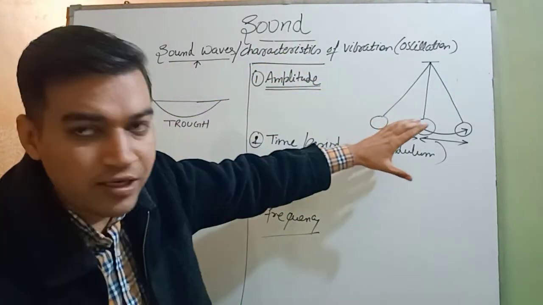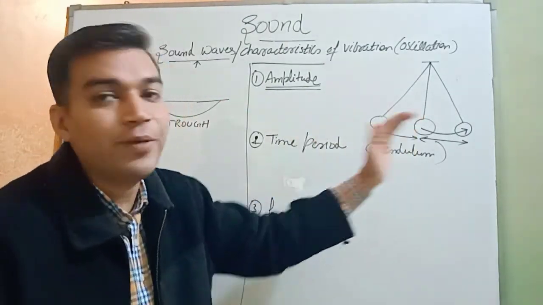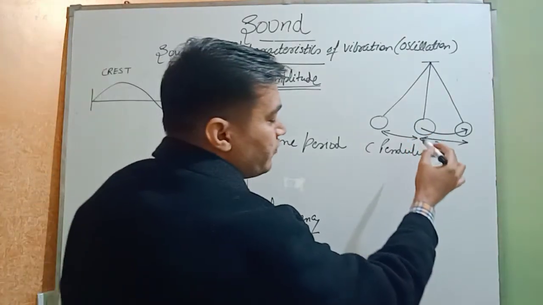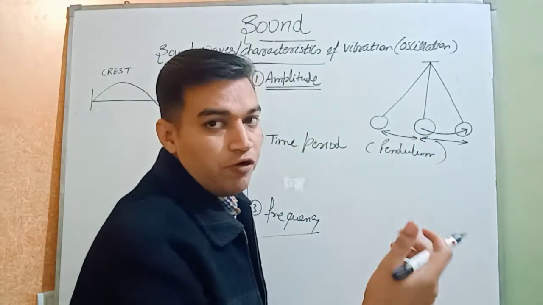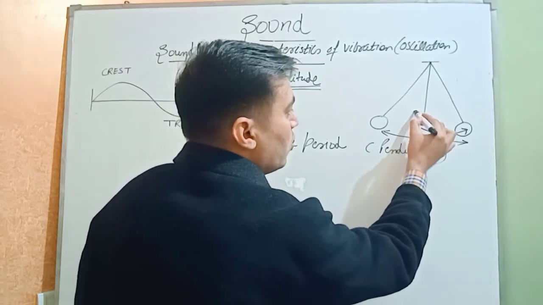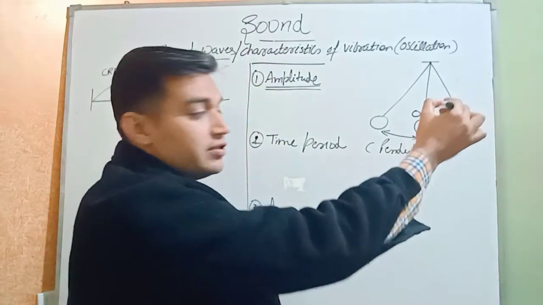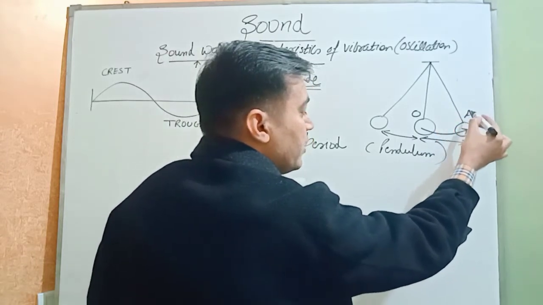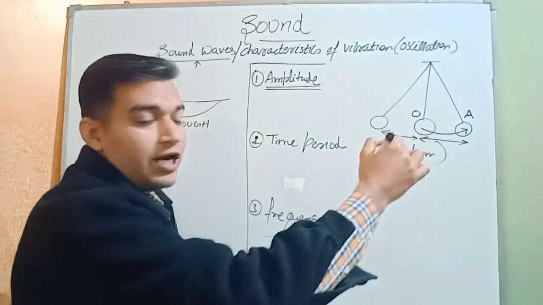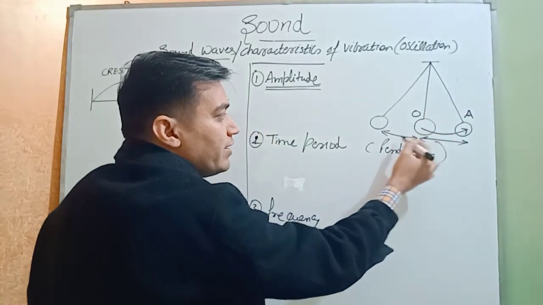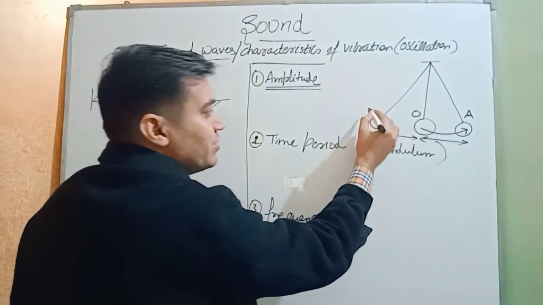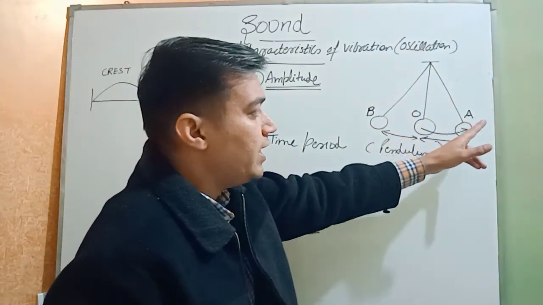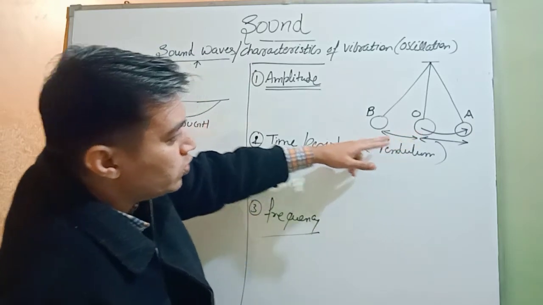Yes, we're going to convert this movement into the wave pattern. So first we're going to give some names of fixed position, like this is position O. The extreme position, the maximum distance traveled by the bob, is called A. And after the effect of gravity, it again comes to position O and reaches the other side of extreme condition, that is called B. First O to A to O, and again O to B.